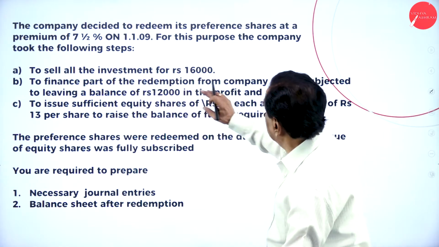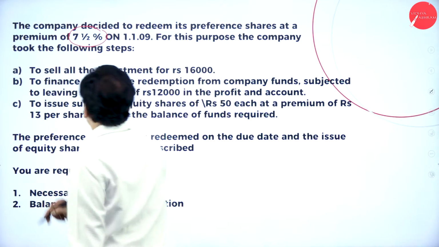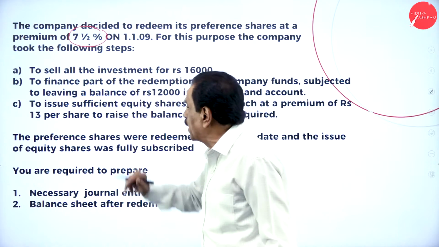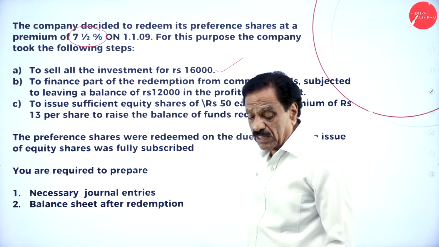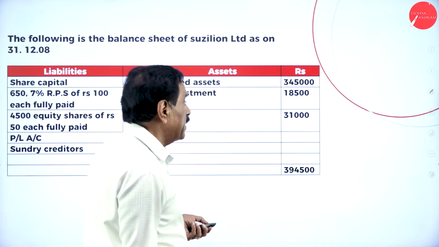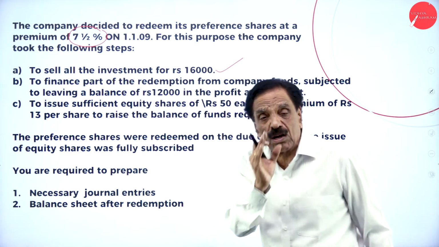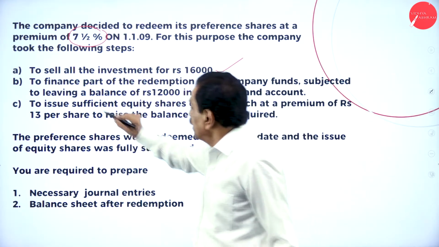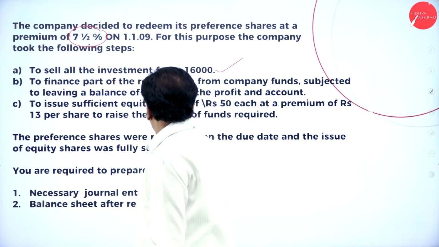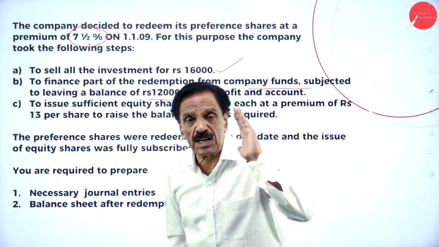The company decided to redeem the preference share at a premium of 7.5%, they say. On 1/1/2009, for this purpose, the company took the following steps. To sell the investment for 16,000, the problem says. Here see that your investment is 18,500, sold for 16,000 at a loss of 2,500. The finance part of the redemption is from the company fund, subject to leaving a balance of 12,000.